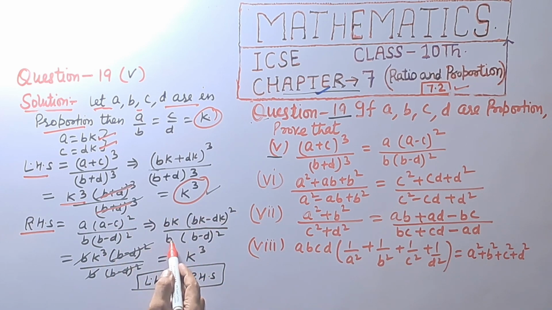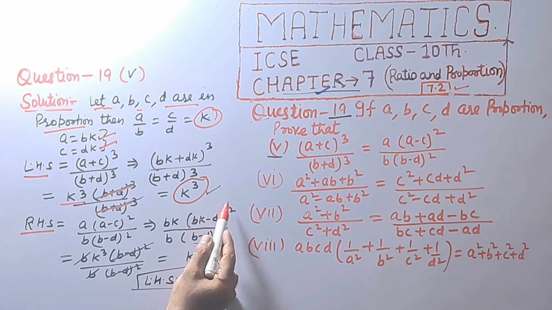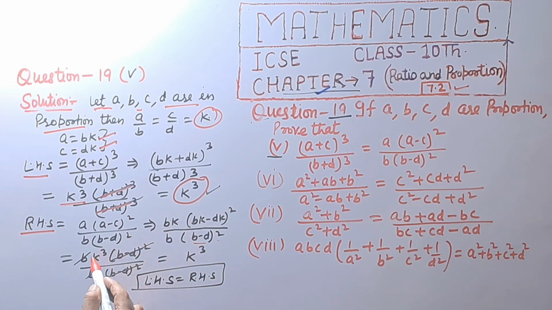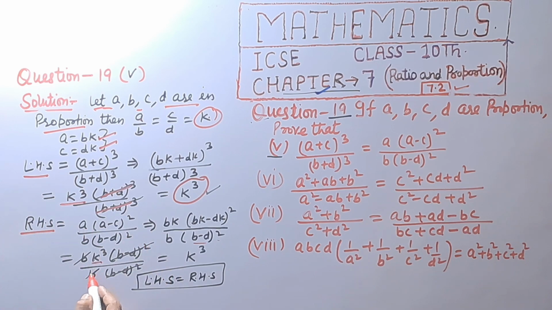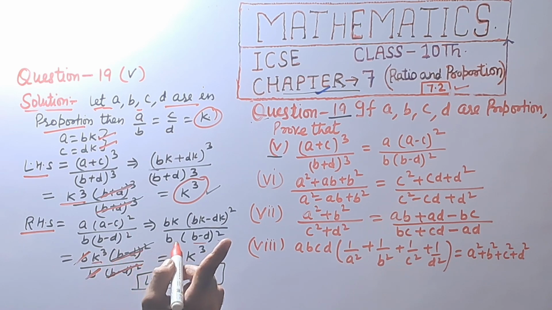We are taking common K square, in bracket K square into K, that is K raised to power 3, B into K raised to power 3, and in bracket (B minus D) raised to power 2 divided by B into (B minus D) raised to power 2. B is cancelled, (B minus D) raised to power 2 is cancelled and we get K raised to power 3. Left hand side is equal to right hand side.